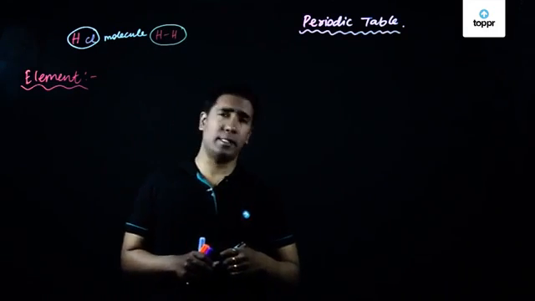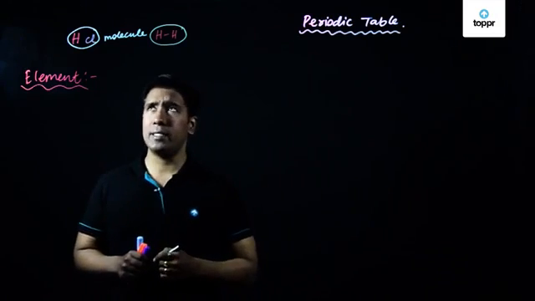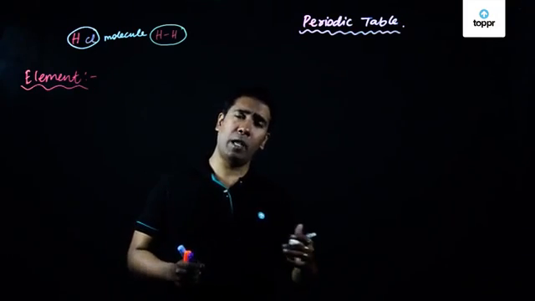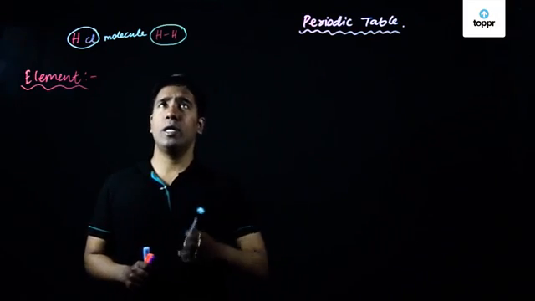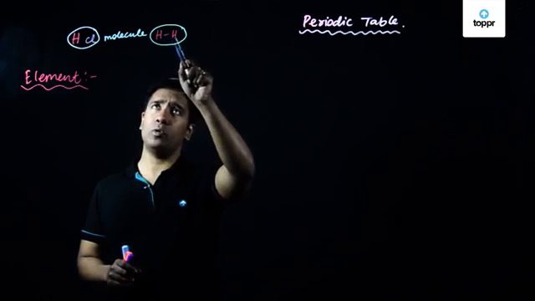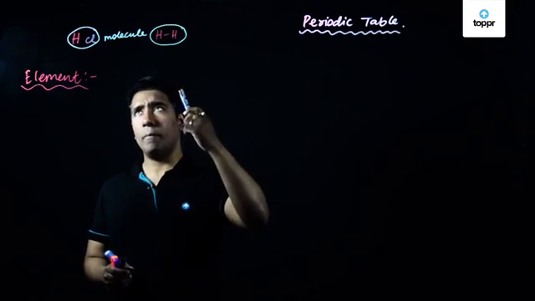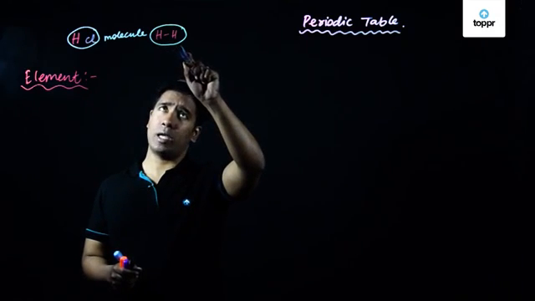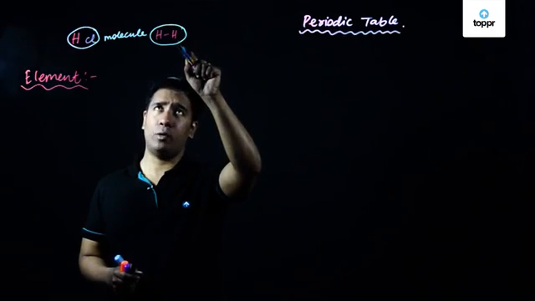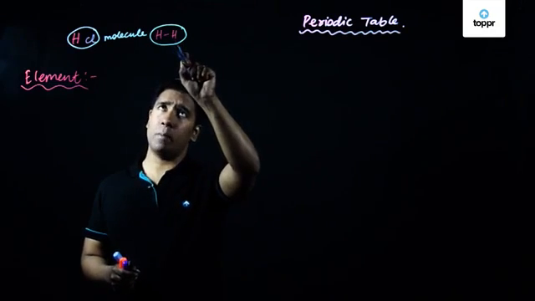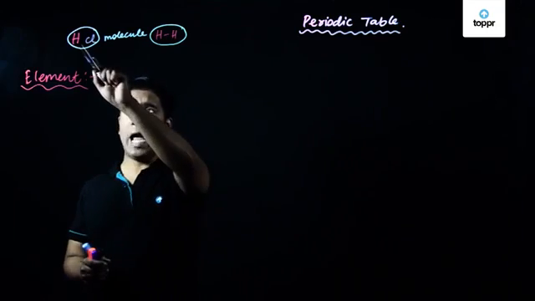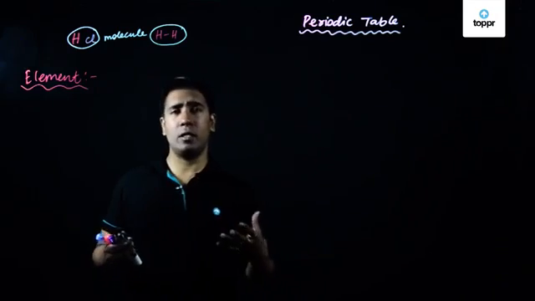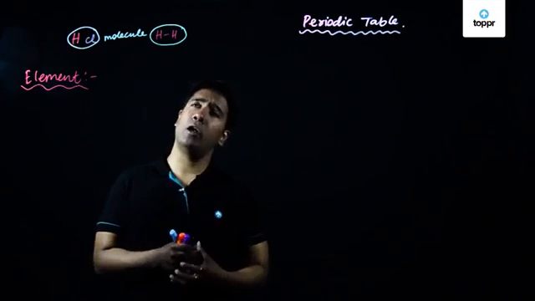the situation in the case of HCl. In the case of HCl, we have two different elements. Chlorine is one element, hydrogen is one element. That way we have a total of 118 elements in the periodic table. In the specific case of H2, both the atoms belong to hydrogen, right? So here we have one atom of hydrogen element chemically bonded with one atom of hydrogen element. Both these atoms belong to the hydrogen element. In HCl, this atom belongs to hydrogen element, this atom belongs to chlorine element. So atoms of different elements can combine together to form molecules.